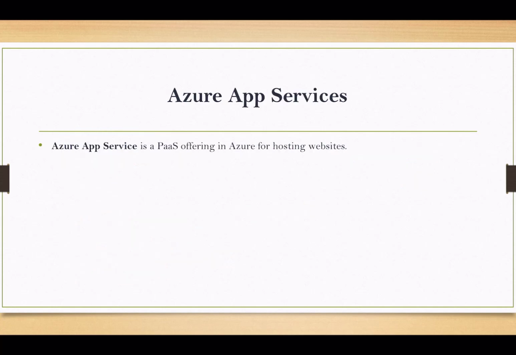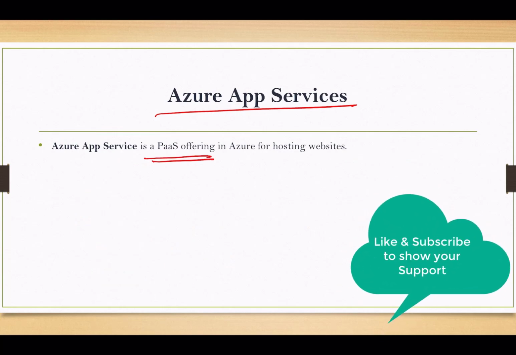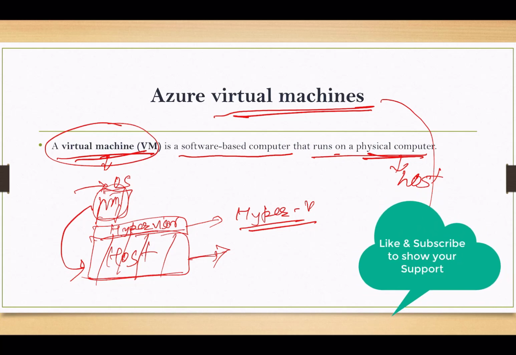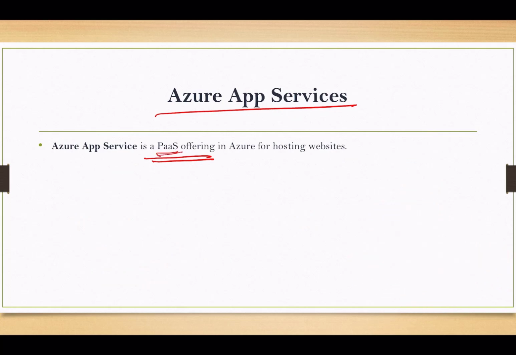Let's talk about the next service, that is Azure App Service. Azure App Service is PaaS. If we talk about the virtual machine, this is known as infrastructure as a service. Here we have Azure App Service, which is the platform as a service offering in Azure that helps us with hosting websites.